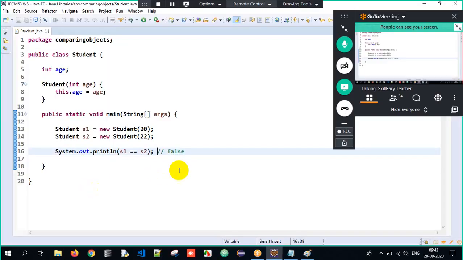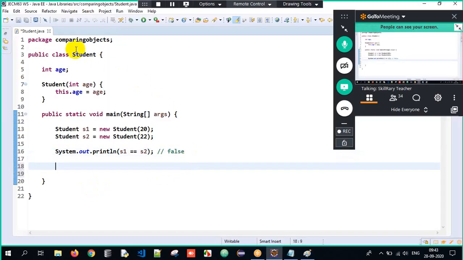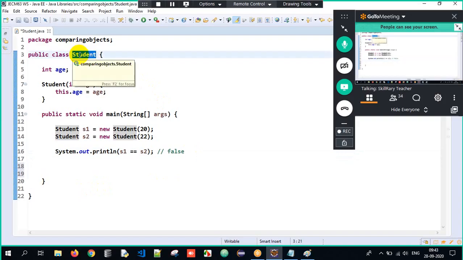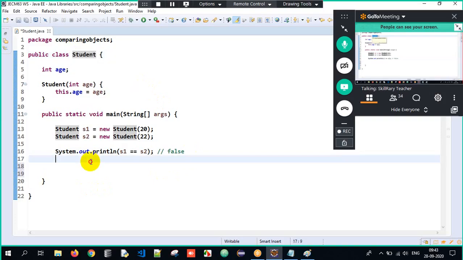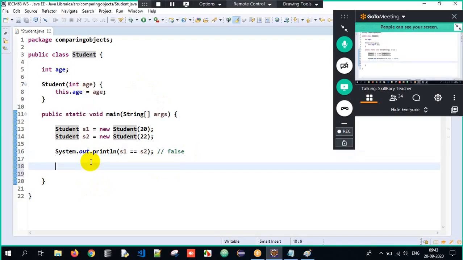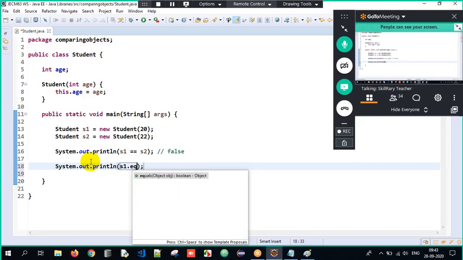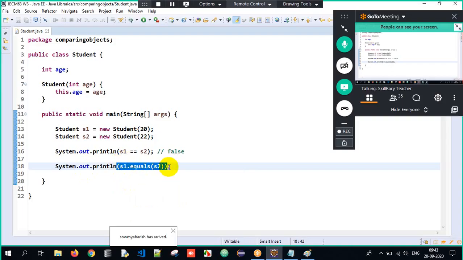Clear? But similarly, this Student is inheriting the Object class. Therefore, all the 11 methods from the Object class are inherited into Student, and it also has a method called equals, correct? Now I will tell s1 dot equals s2. So I am comparing two objects with the help of the equals method. S1 dot equals S2 meaning the student 1 object is getting compared with the student 2 object.